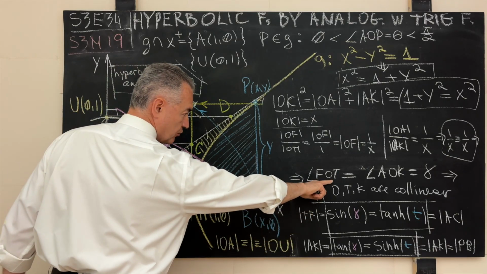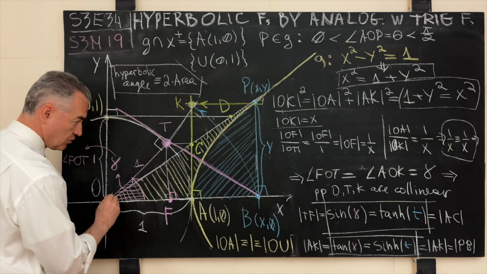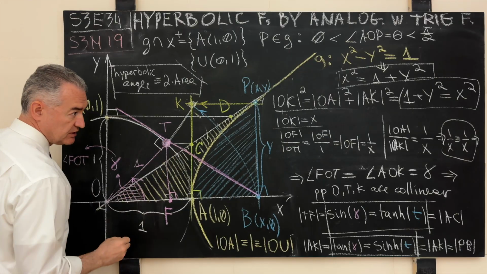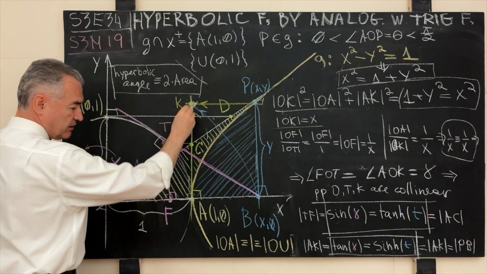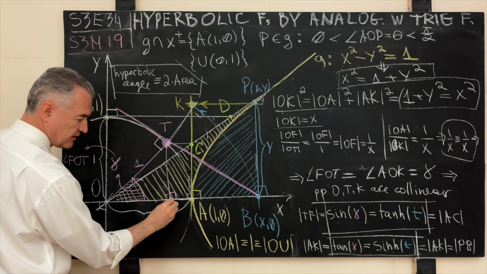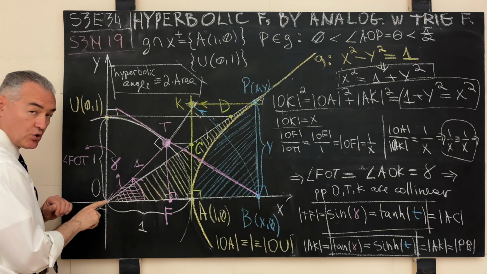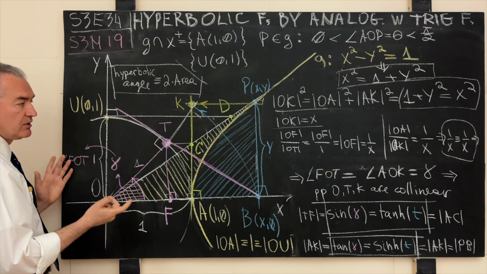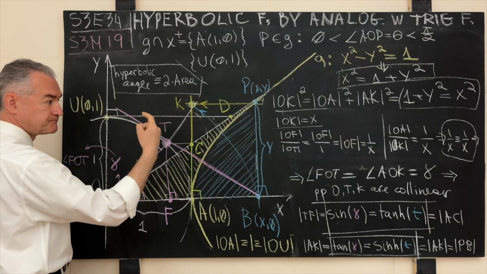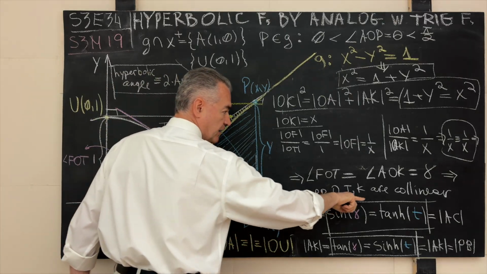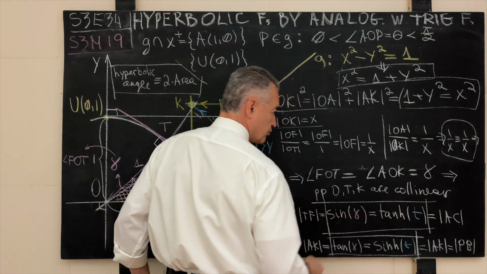So the angle FOT by magnitude is equal to the magnitude of the angle AOK. But the points A and F are collinear. The point O, the origin, is shared. How can this be? Well, it can mean only one thing, that the points O, T, and K are collinear. This is what we prove.